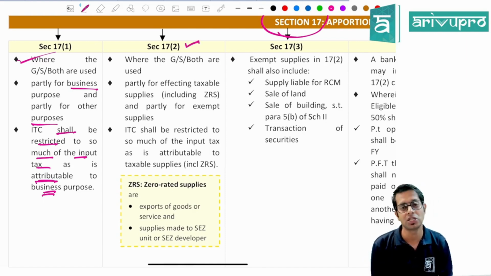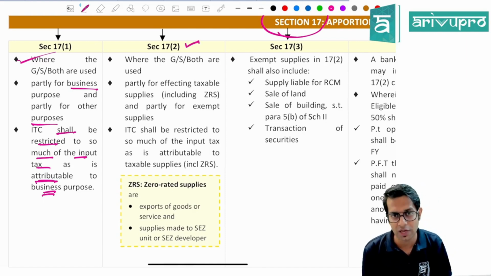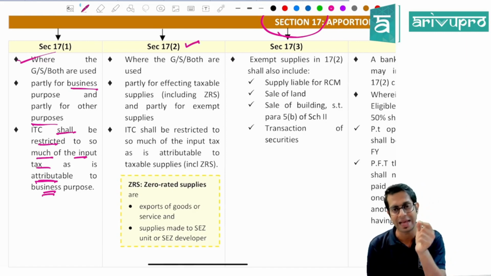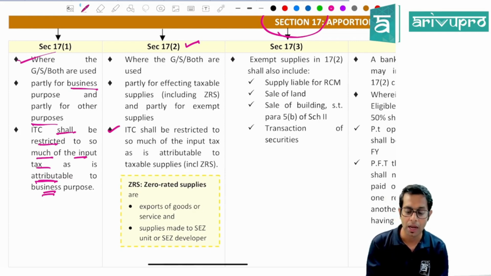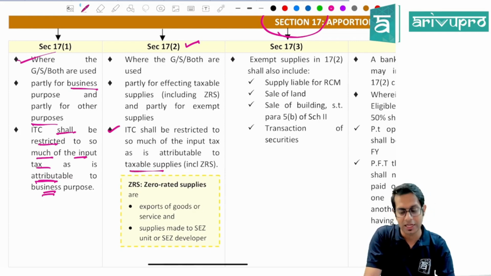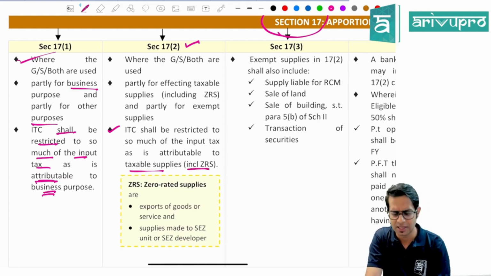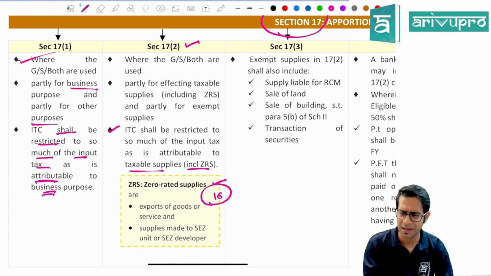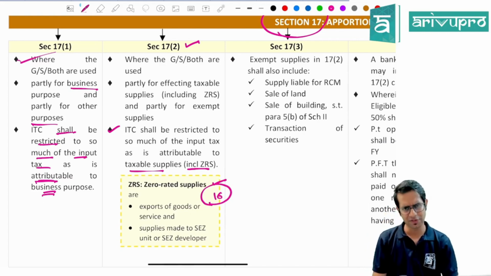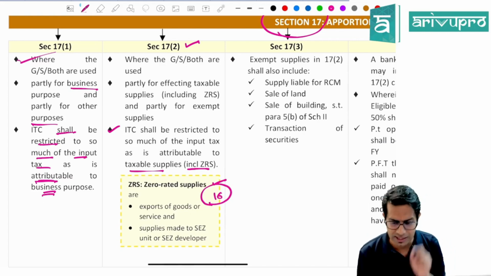Section 17 subsection 2 says, if you are using any goods or services or both partly for making taxable supplies including zero rated supplies and partly for making exempt supplies, then ITC shall be restricted to so much of input tax which is attributable to taxable supplies including zero rated supplies. Sir, what do you mean by zero rated supply? The meaning of zero rated supply has been given in section 16 of IGST law, which in simple words means the export of goods or services and supply made to an SEZ unit or SEZ developer.